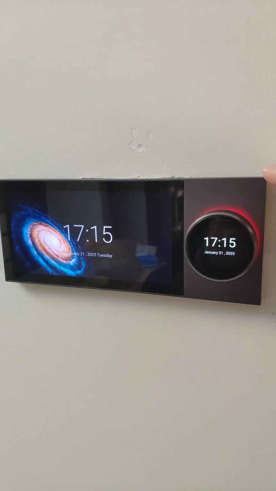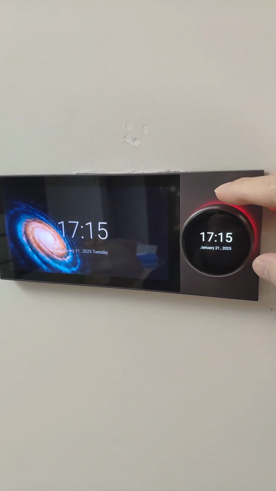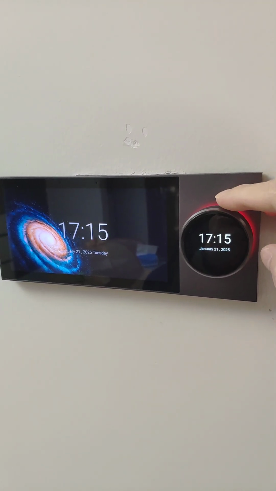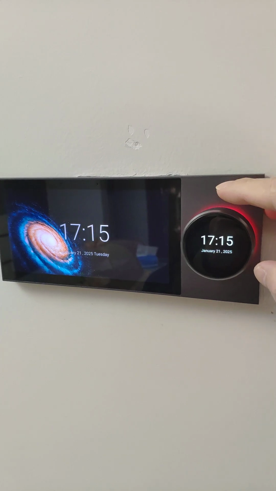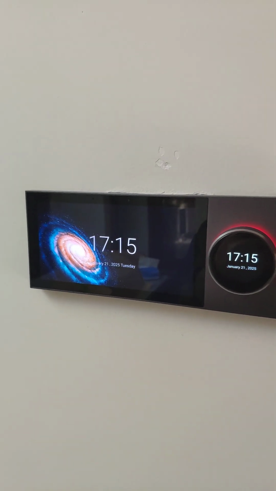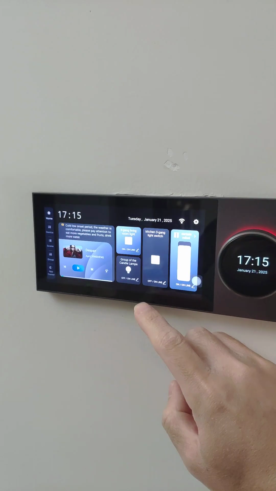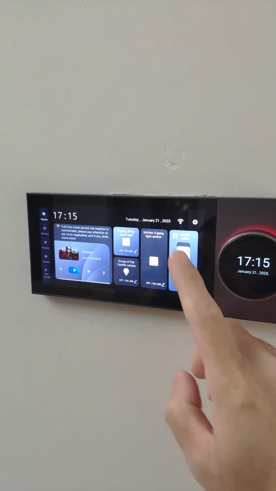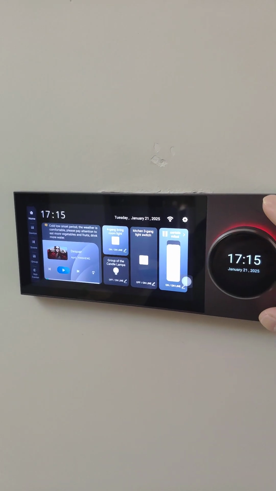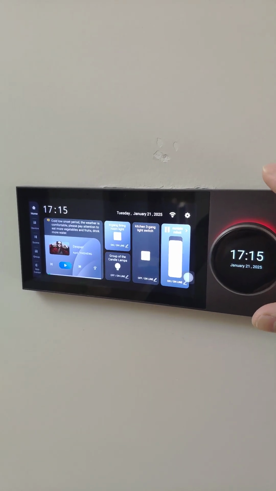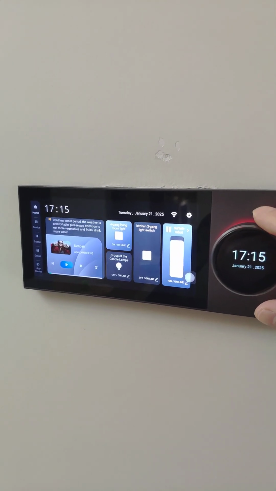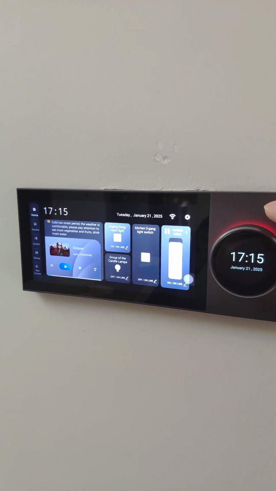Some people ask me what can be done with this rotary knob on the control panel. Let me show you, okay? Firstly, we need to configure the devices that are compatible with rotary knob controlling.